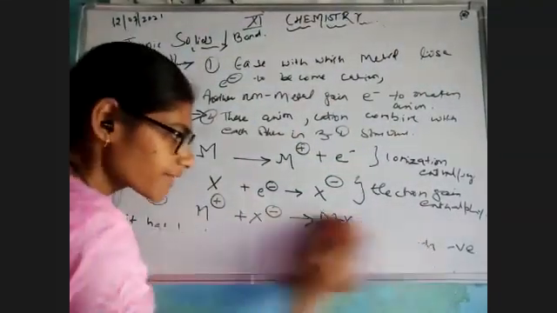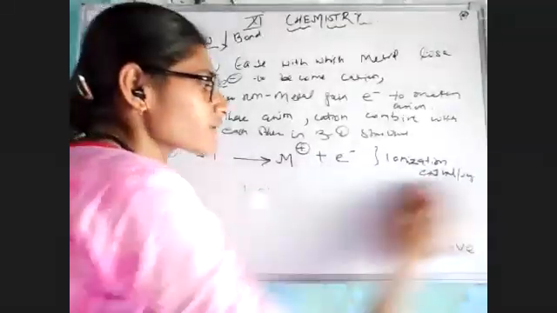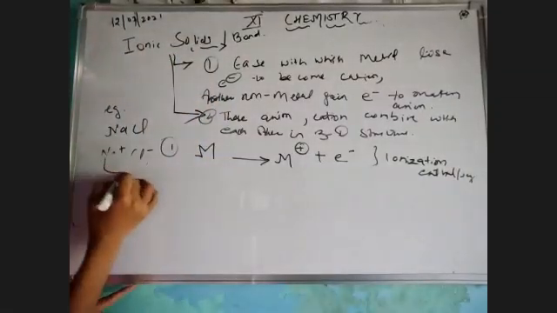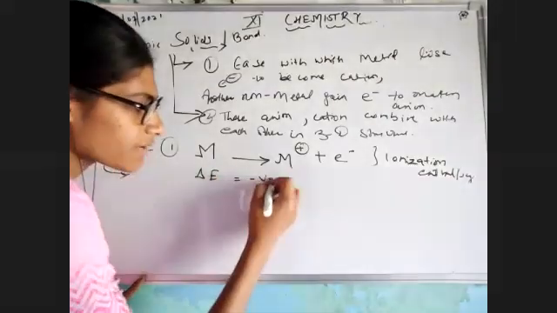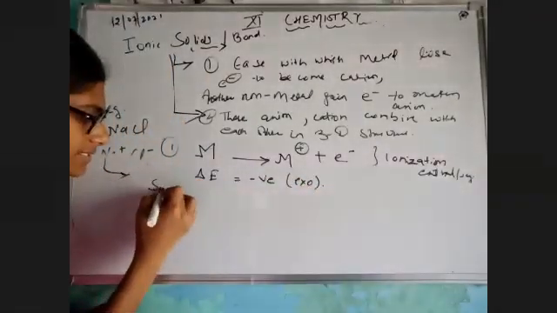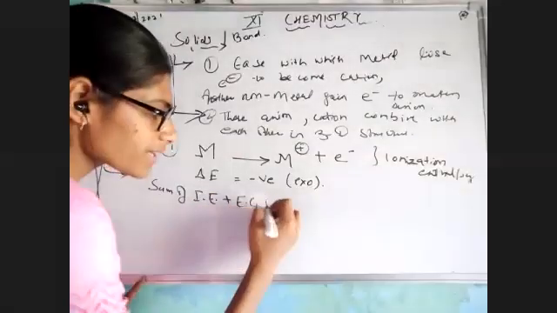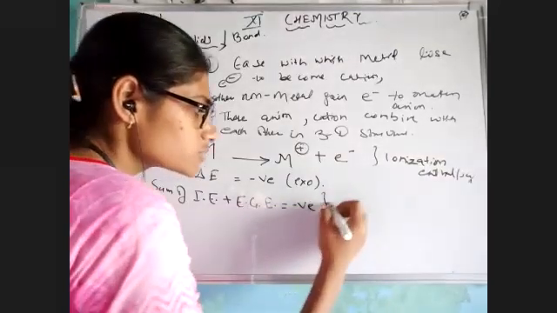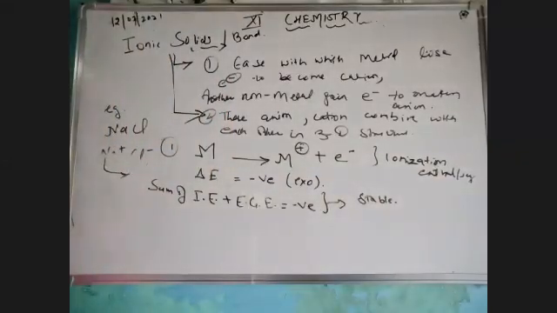I hope you have got my point, what I want to tell you. If not, then please let me know after the completion of your class so that I can elaborate in another manner. I have told delta E, that means total energy, that should be negative. That means exothermic. Delta E means sum of ionization enthalpy plus electron gain enthalpy should be negative to make an ionic compound stable. Okay, but this was my condition.